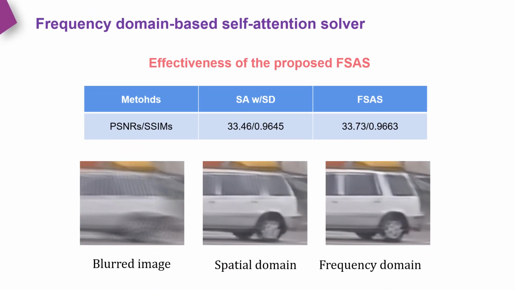We evaluate the effectiveness of the proposed FSAS. The method that computes the scale product attention in the spatial domain does not generate good deblurred results, where its PSNR value is 0.27 lower. Computing the scale product attention using the FSAS in the frequency domain generates a clearer image.